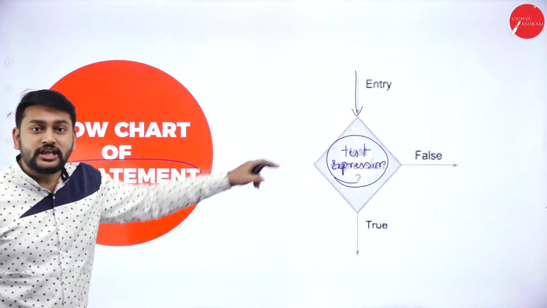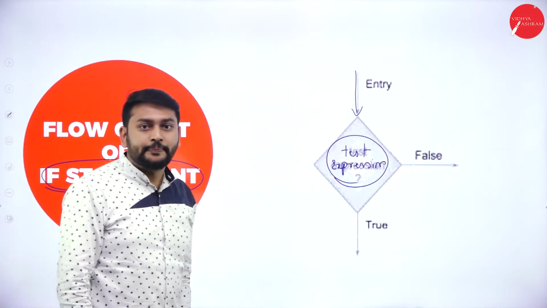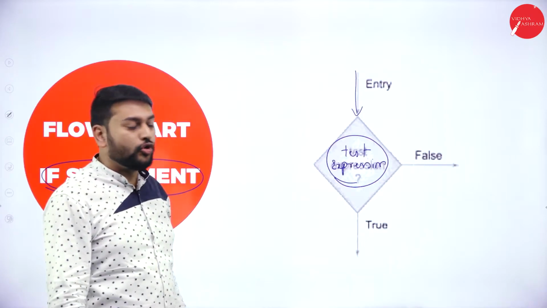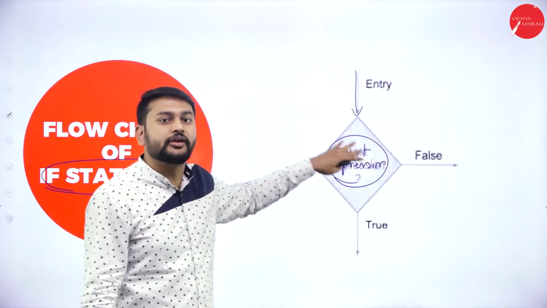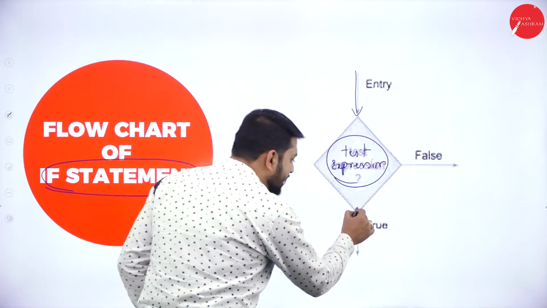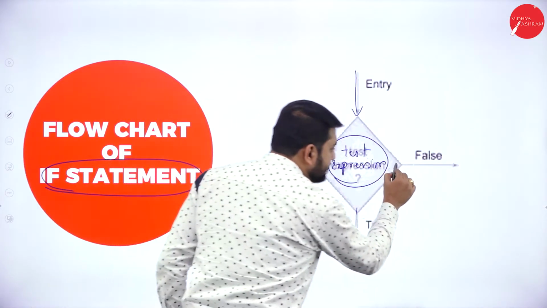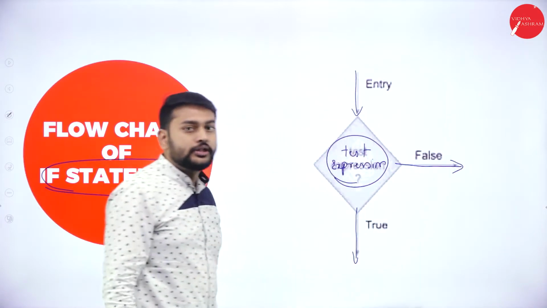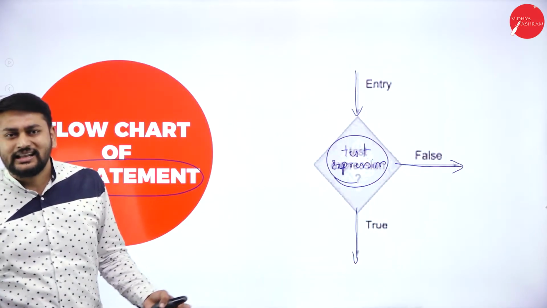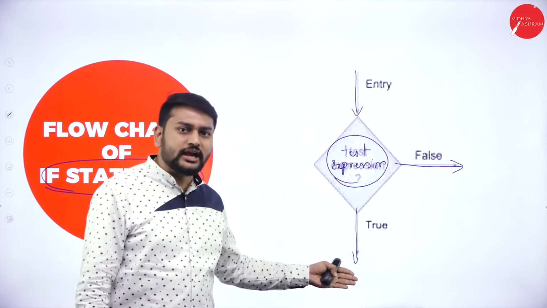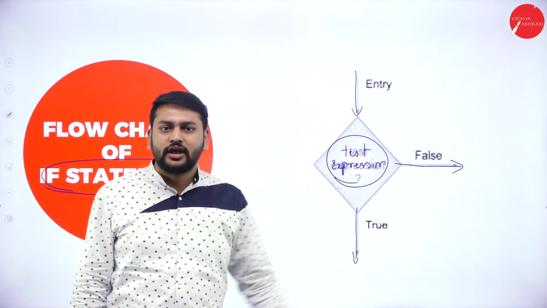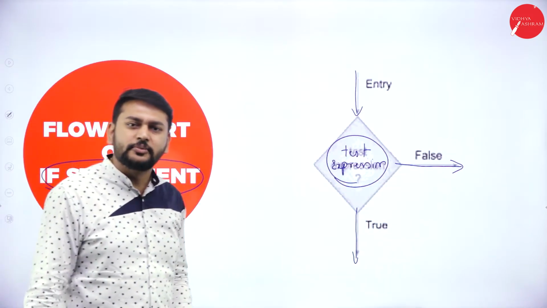If the condition is true, I will start executing this block. If the condition is false, I will start executing this block. That's what you need to understand.